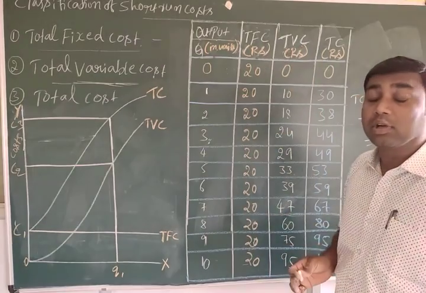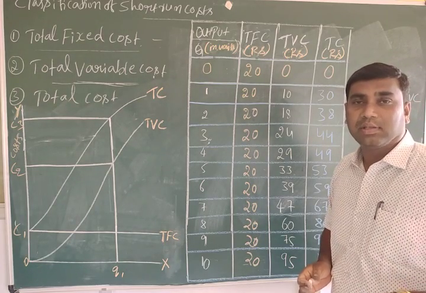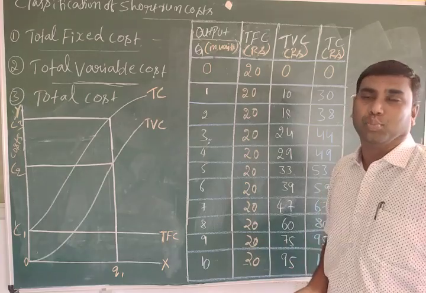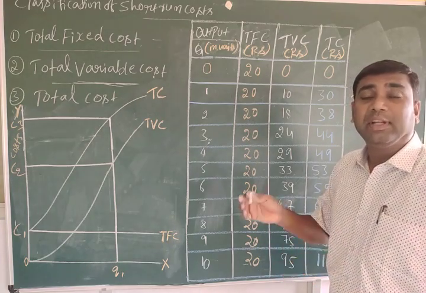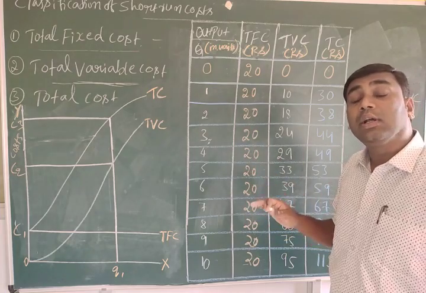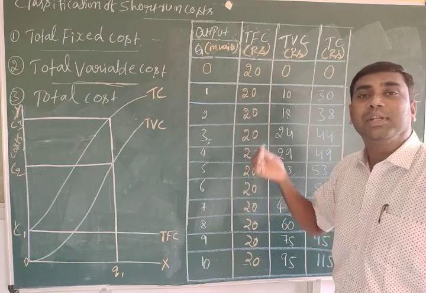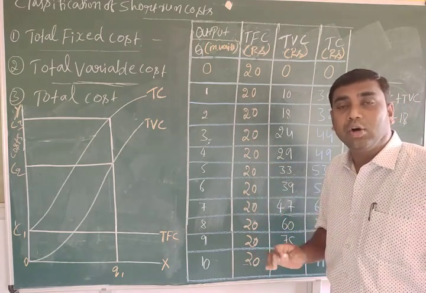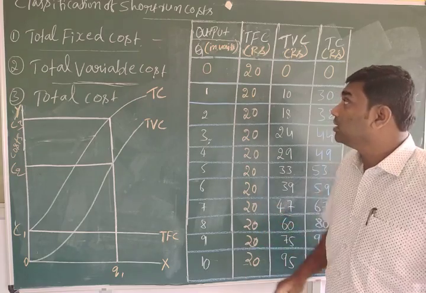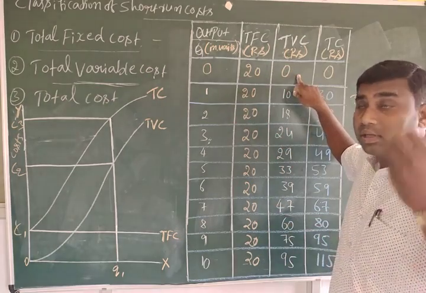About total variable cost, as output is increasing, the total variable cost will change along with the output. If output increases, total variable cost also increases. If output decreases, total variable cost also decreases. If the output is zero, total variable cost is also zero. Observe here, if the output is zero, total variable cost is zero.